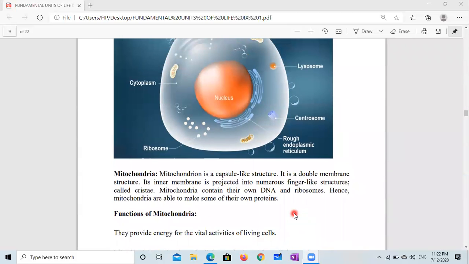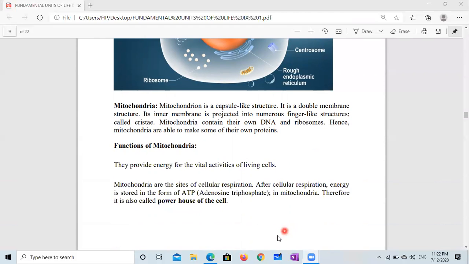Function of mitochondria: they provide energy for the vital activities of living cells. So many activities are going on inside the living cell, and they need energy, and that energy is provided by mitochondria. So mitochondria is known as the powerhouse of the cell. Mitochondria are the sites of cellular respiration. After cellular respiration, energy is stored in the form of ATP, adenosine triphosphate, in mitochondria.